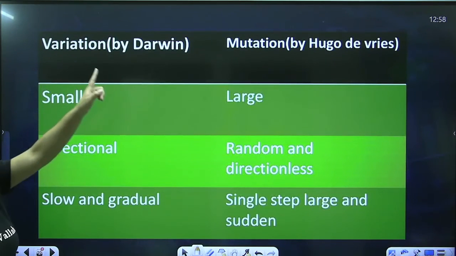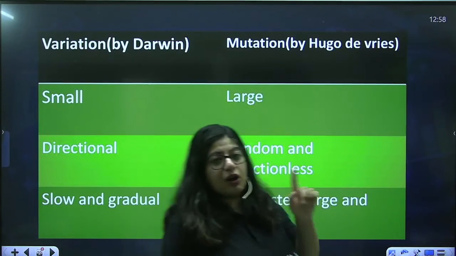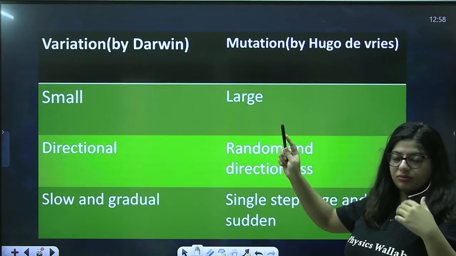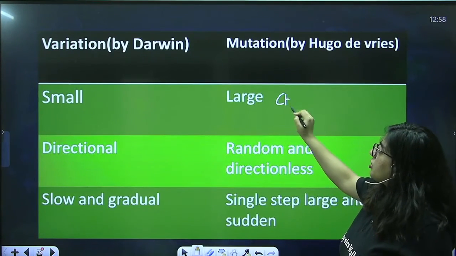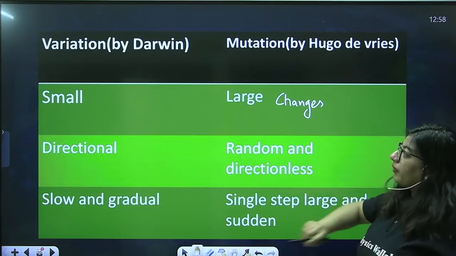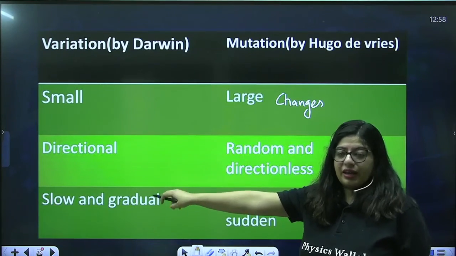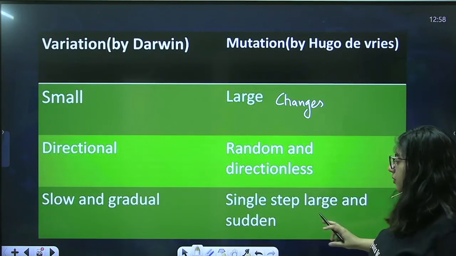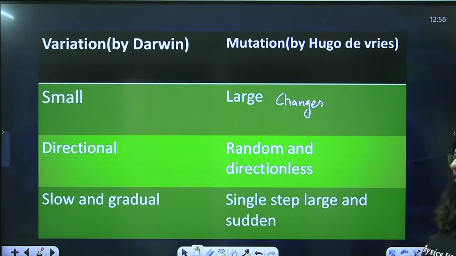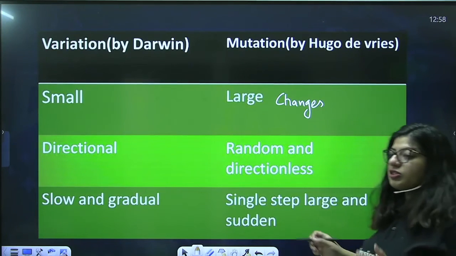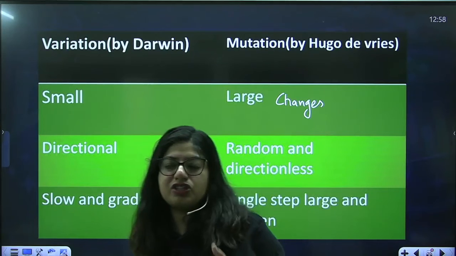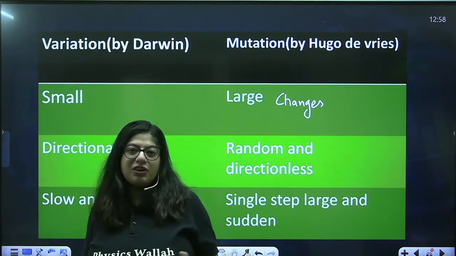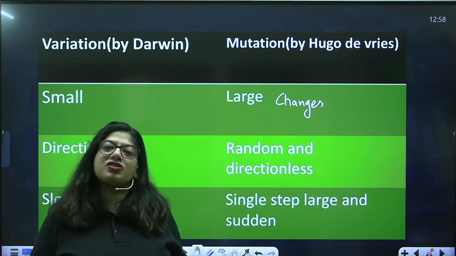Darwin gave variation, Hugo de Vries gave mutation. According to Darwin, the changes are small. According to Hugo de Vries, the changes are large. Okay, the variations in Darwin's theory are directional. Here it is random and non-directional. Darwin's will always be slow and gradual, and de Vries' will be just single step and sudden mutations. Okay, so the word change was not used. Rather, instead of change, Darwin used the word variation, and Hugo de Vries used the word mutation, and their definition of those changes was also different.